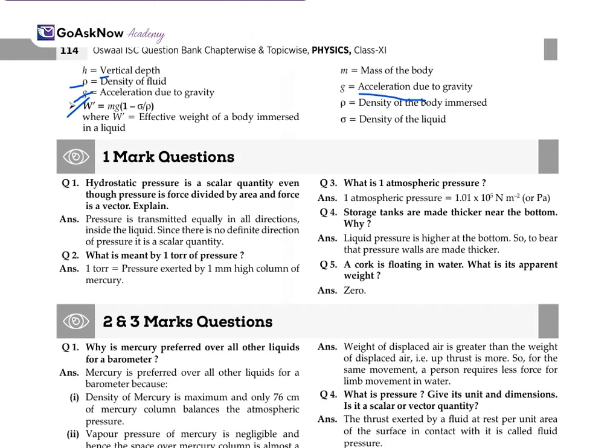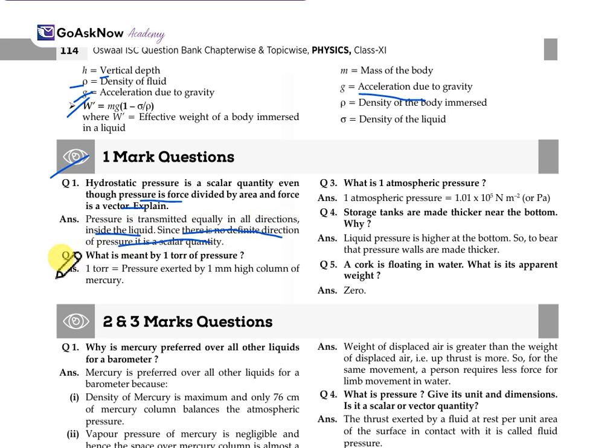Now, let's move forward with the 1 mark, 2 marks, and 5 marks questions. Firstly, the 1 mark questions. Hydrostatic pressure is a scalar quantity, even though pressure is force divided by area, and force is a vector. Pressure is transmitted equally in all directions inside the liquid. Since there is no definite direction of the pressure, it is a scalar quantity.